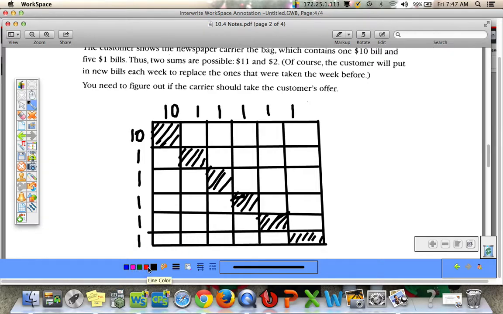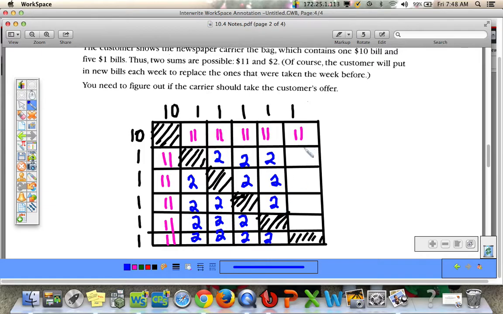All right, let's fill out the values for the rest of it. So we can either earn $11, or we can earn $2. Let's figure out the expected value for this alternative payment plan.